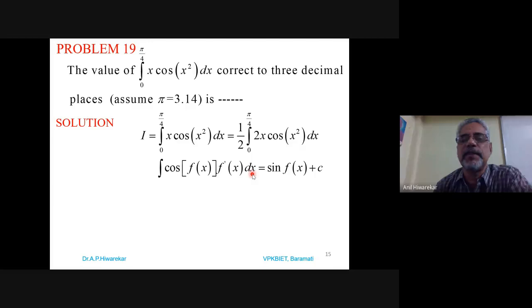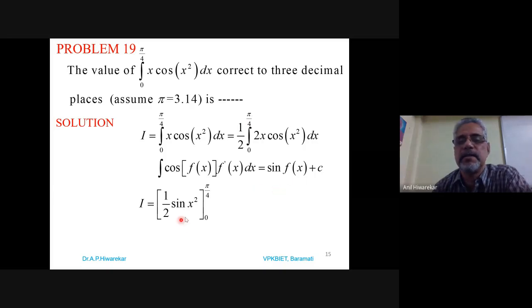So once you apply this formula, you will get the answer as 1 by 2 as it is. Then integration of this is sine of x square, and limits are from 0 to pi by 4. Apply limits. Whenever a sine term is there, it is very interesting to see at which limit we are getting 0.